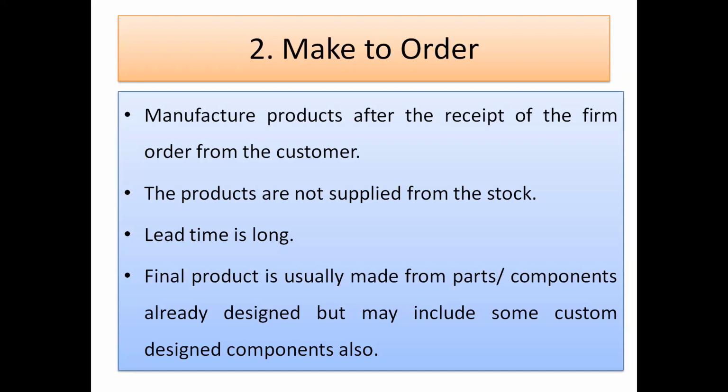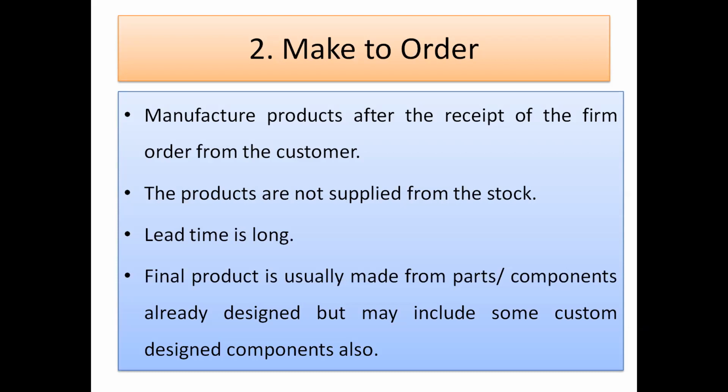So this is after receipt of a firm order. I am giving examples of big machineries, where one product may take 5 years, 3 years for manufacturing. This is make to order. Now you will say, sir, are there some small products also that are make to order? Yes. The products are not supplied from stock, and lead time is long, which we have discussed.